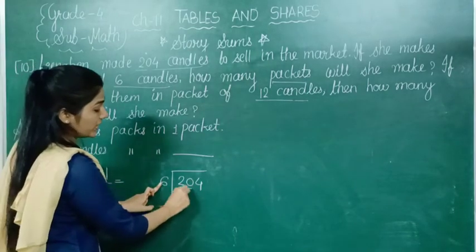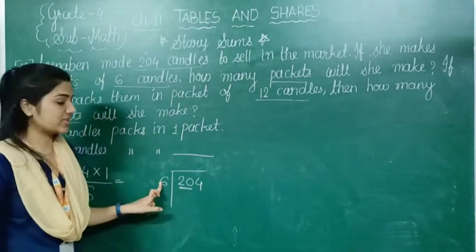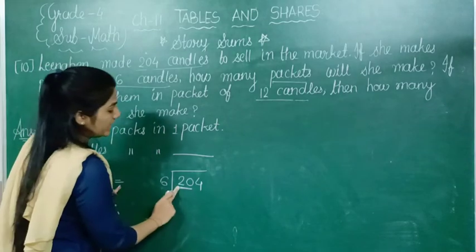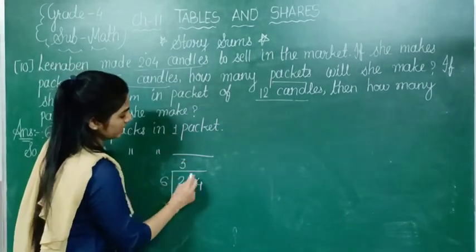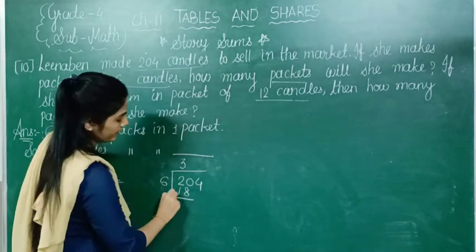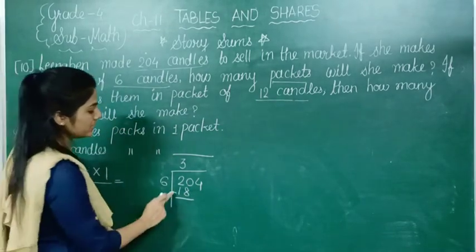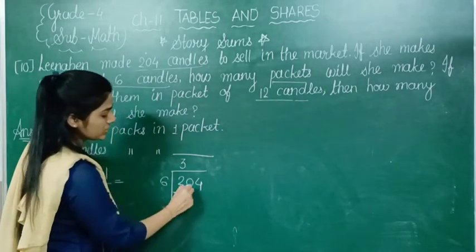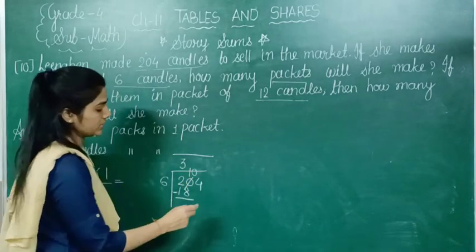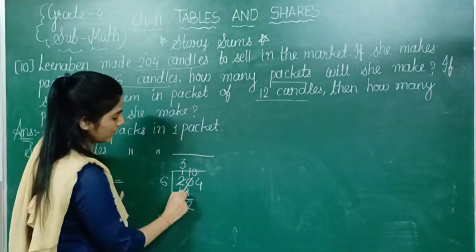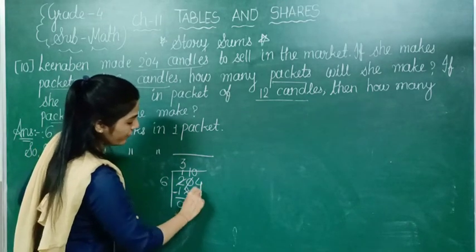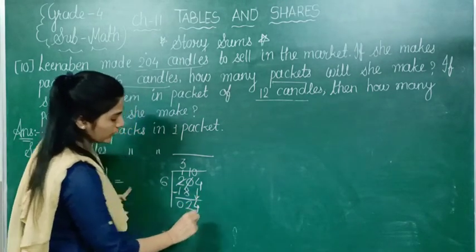So 2 digits we need to take, because it is the table of 6. So in table of 6, 20 is not coming. So we will take 6 3s are 18. And 20 minus 18 means it is not possible directly. So we have to put here borrow digit. 10 minus 8 is 2, 1 minus 1 is 0. 4 we are keeping down. 24.